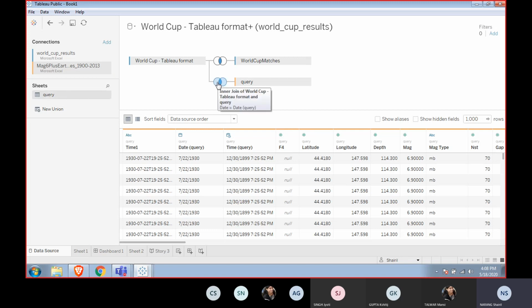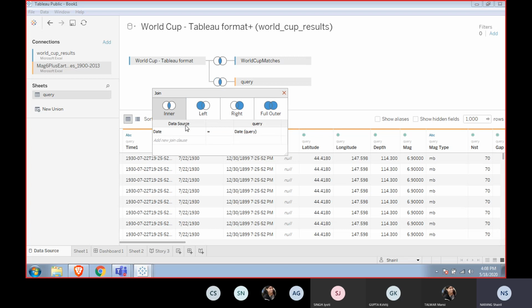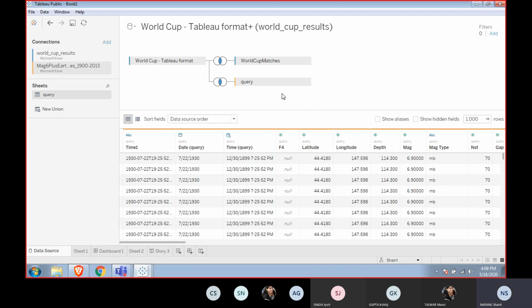It has combined itself in a left data join. So it's more intuitive to know what might be the possible joins that you would require. However, these two data sets are completely different, but still it has got itself a join. So that's the data source page.